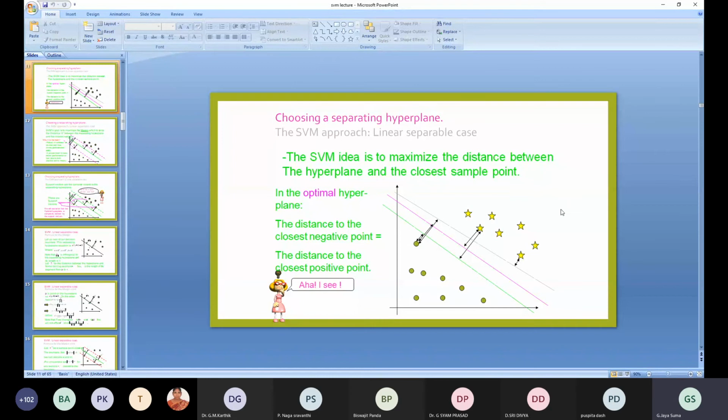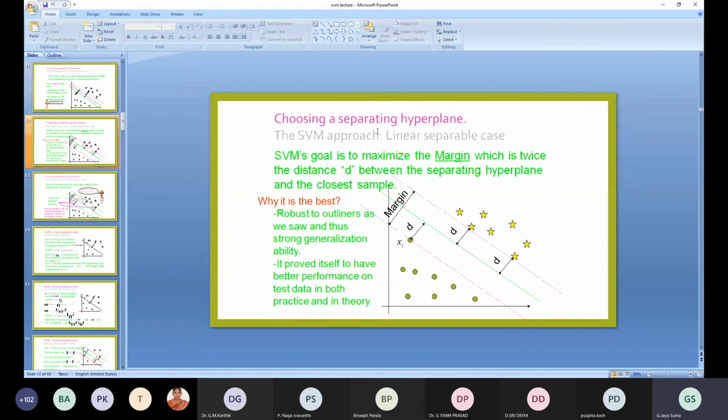Okay, they are called linear separable cases. So in choosing the separating hyperplane, the goal is to maximize the margin. This is called the margin, and it should be twice the distance d between the separating hyperplane and the closest points. So this is the hyperplane, and the margin of this particular point is d.